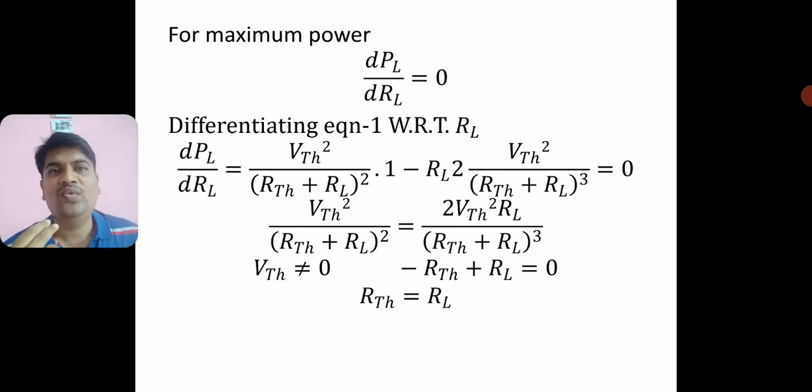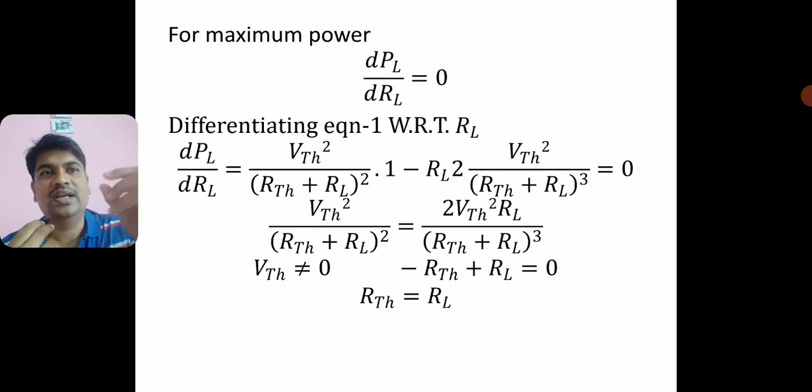That is the product rule which I am going to apply for this power equation, equation number 1. First function is VTH square by (RTH plus RL) whole square. I will take the first function as it is into differentiation of second function, differentiation of RL. If you differentiate RL with respect to RL, it will be 1. Okay, so into 1 plus second function is RL, but I have written minus. I will tell you how this minus comes. Second function is RL into differentiation of first.